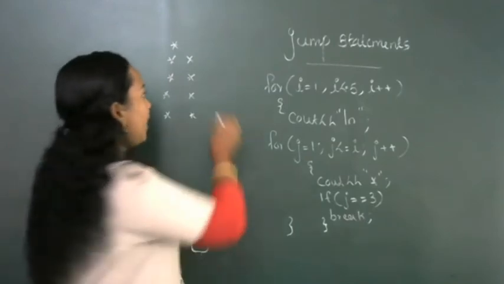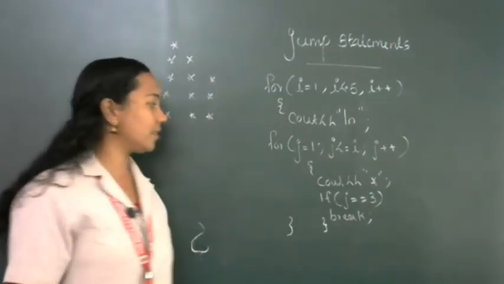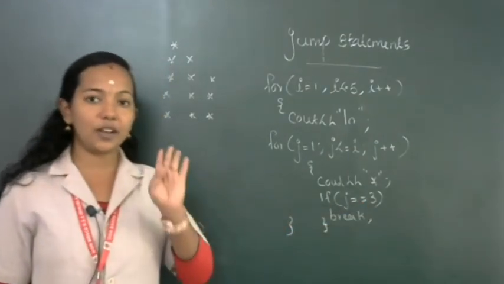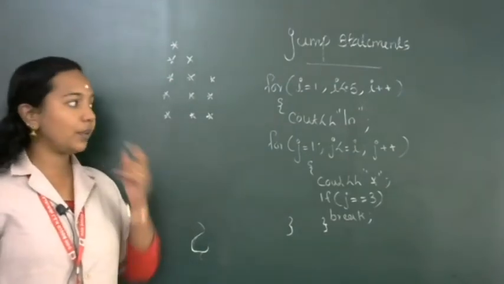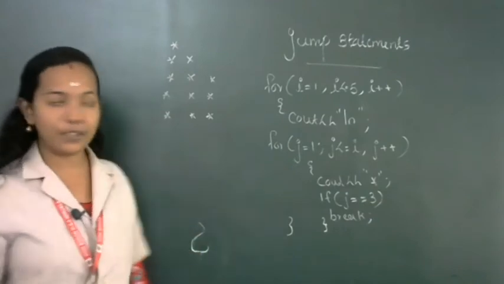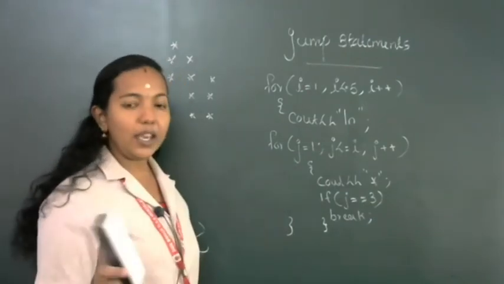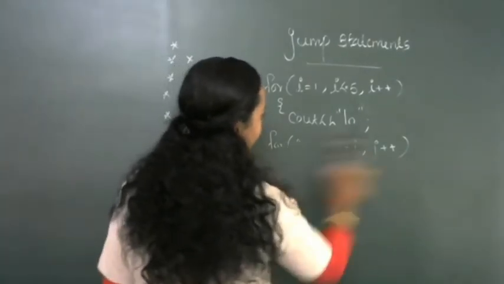Next case: to get a pattern like this, instead of j equal to 3, what do you want to write? j equal to 4, we are breaking the iteration. So this is an example for the break statement. Clear? Hope you understood. When j equals 3, we are terminating the iteration.